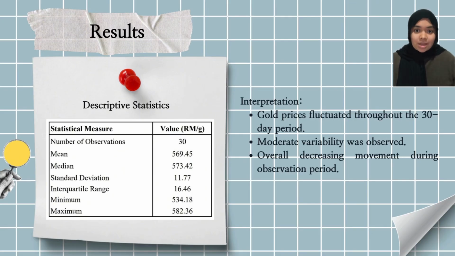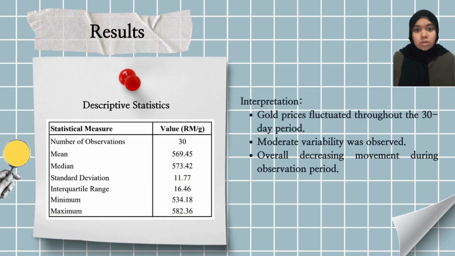For my part of the presentation, I will be covering the descriptive statistics and the runs test results. As you can see in the table on my slide, we summarize the basic numbers for the 30 days of gold data. Our calculated average price comes out to RM 569.45 and the exact middle price, the median, is RM 573.42. If you look closely at our highest and lowest points, the price peaked at RM 582.36, but eventually fell to a low of RM 534.18.